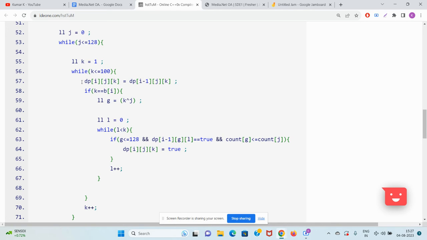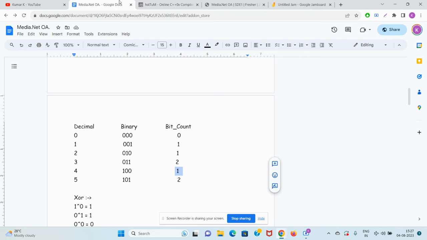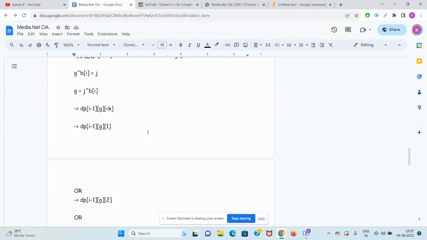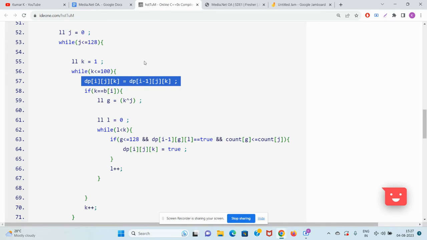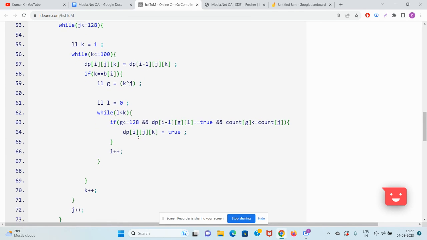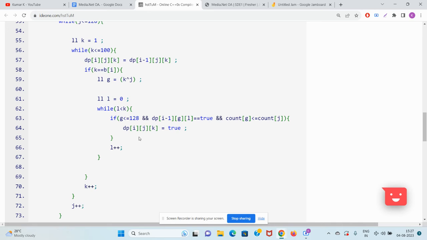Guys, the first thing I told you, if you don't include the Ith element as the last element, then DP I J K is DP I minus 1 J K. See, I wrote it clearly here that DP I J K is DP I minus 1 J K. Okay, simple. And see guys, I've clearly written here. If you are considering the Kth guy as the last guy, then what can you do? First, you calculate the G. G is K XOR J. K is nothing but this b of I. B of I XOR J. Then you try all possible values of L such that L is less than K, because the last element should be less than K, to keep it sorted.